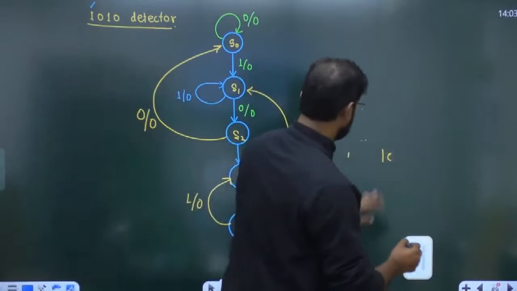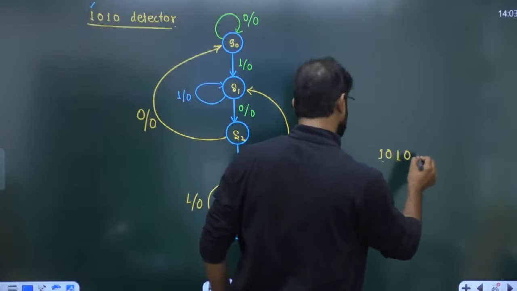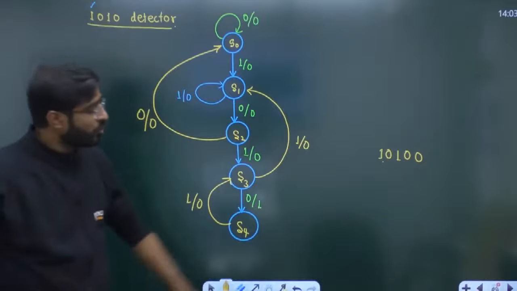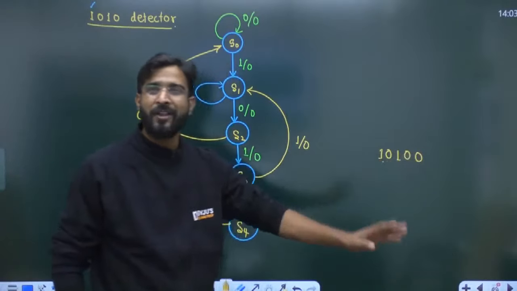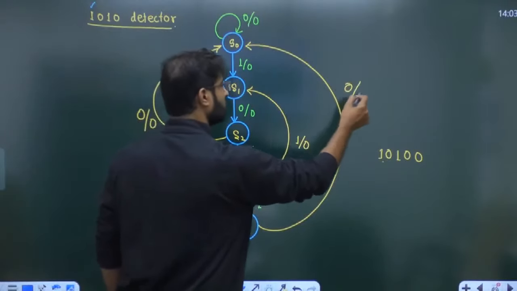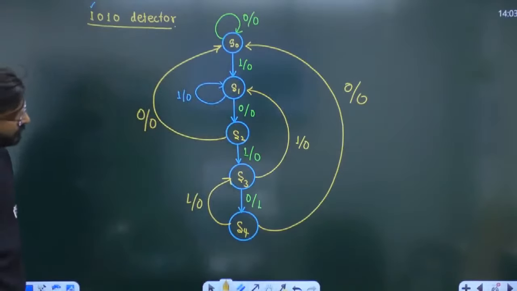Now you are at the S3 S4 state, meaning 1 0 1 is there, and again the people give you 0. Sir, if people give you 0, two consecutive zeros, the entire sequence is going to be broken. We have to start again. खत्म हो गया. We have designed it.